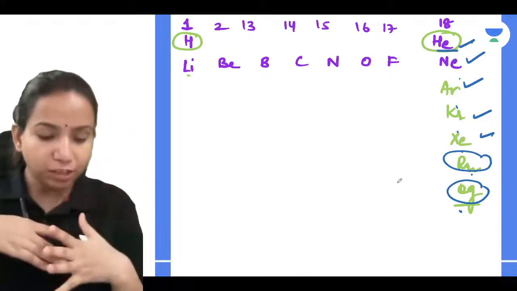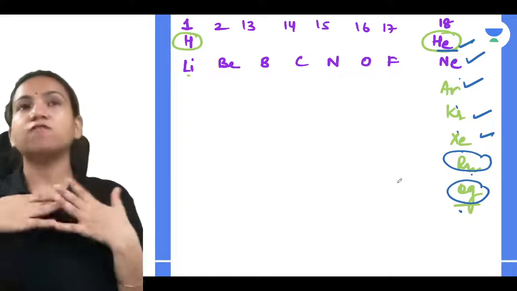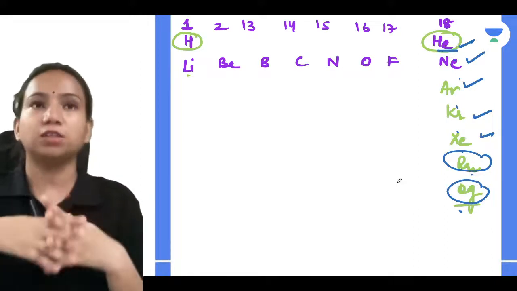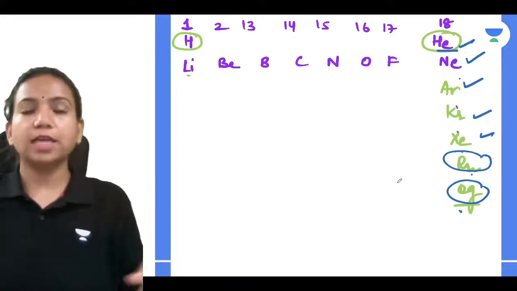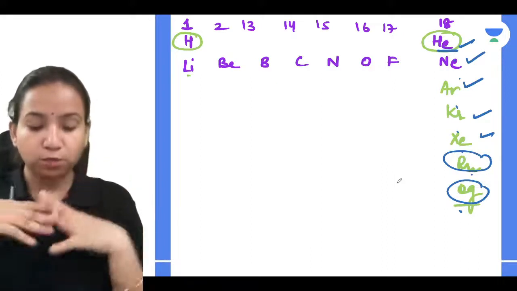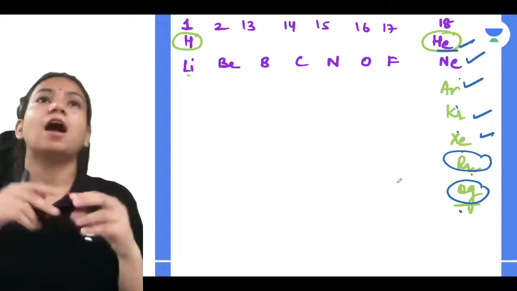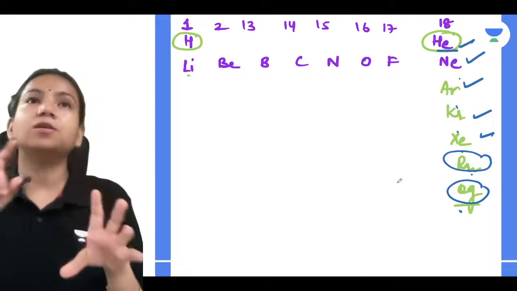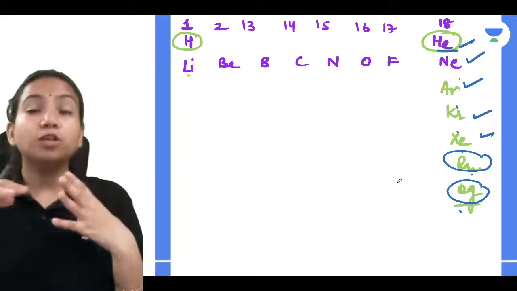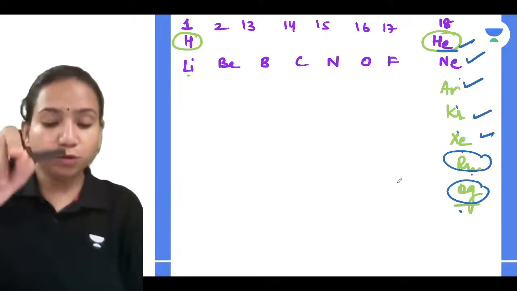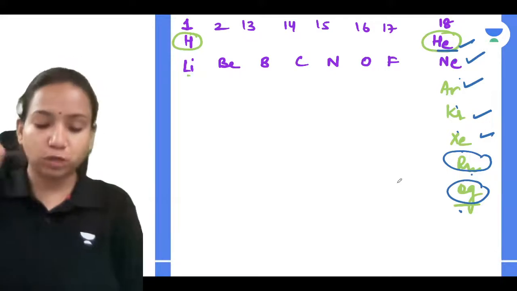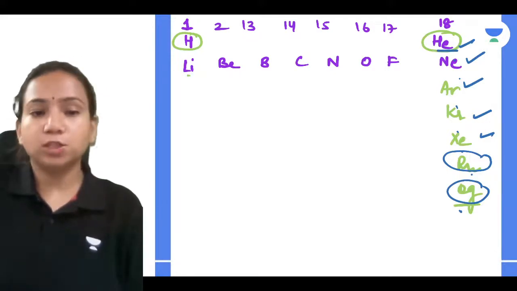And if you feel difficulty in this, we'll be learning after structure of atom, that is periodic classification of elements. In that I'll be telling all the tricks, in which we'll be learning how you can learn the elements in the group, how you can know their atomic number and atomic mass. If they give you a particular element, how you can find out its group number and its period number. All those things we'll be learning.